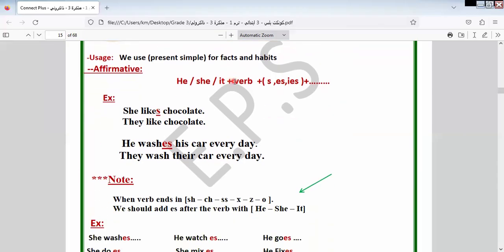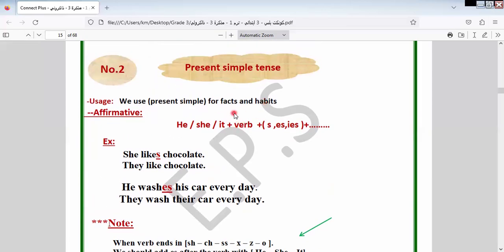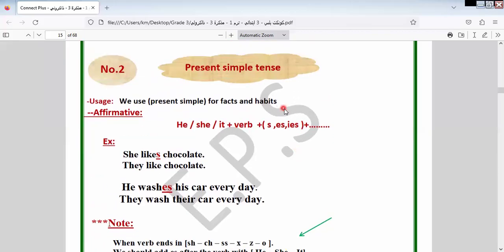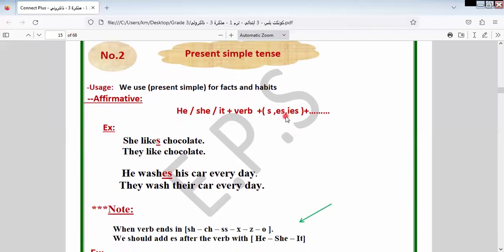Present simple tense. When do we use the present simple tense, grade 3? I hope you answer with me. We use it to describe actions and states. Which states do we use it in the present simple tense? In facts and habits, and scientific facts, and also in routines. In routines, facts and habits. It's important to know it.